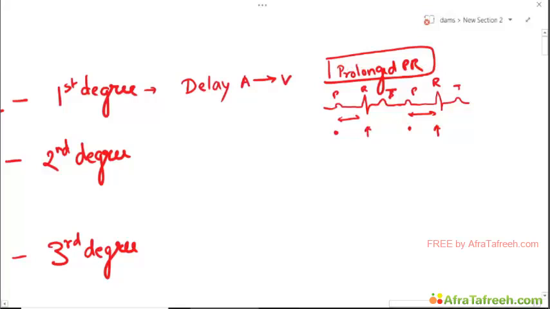There has to be this relationship which is maintained. If there is one P, then there is no QRS and there is another P, if there is a drop in the QRS here, this is not first degree heart block. For qualifying as first degree heart block, all the P waves have to be transmitted to the QRS.